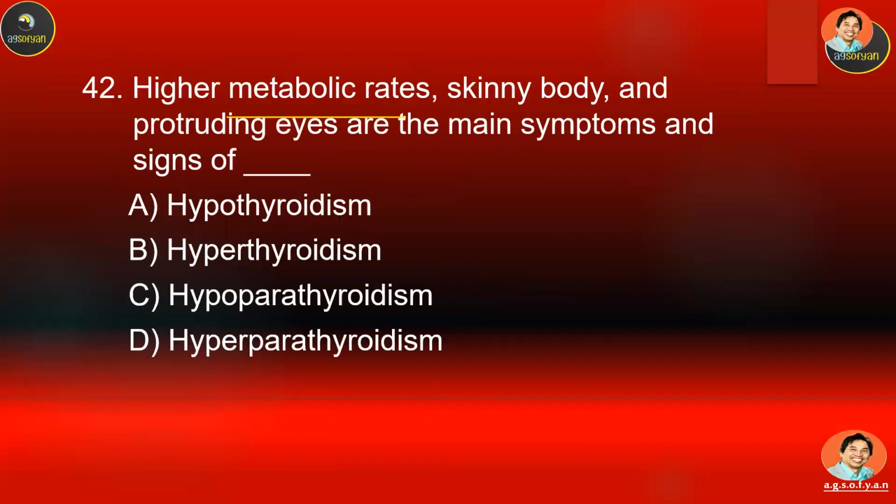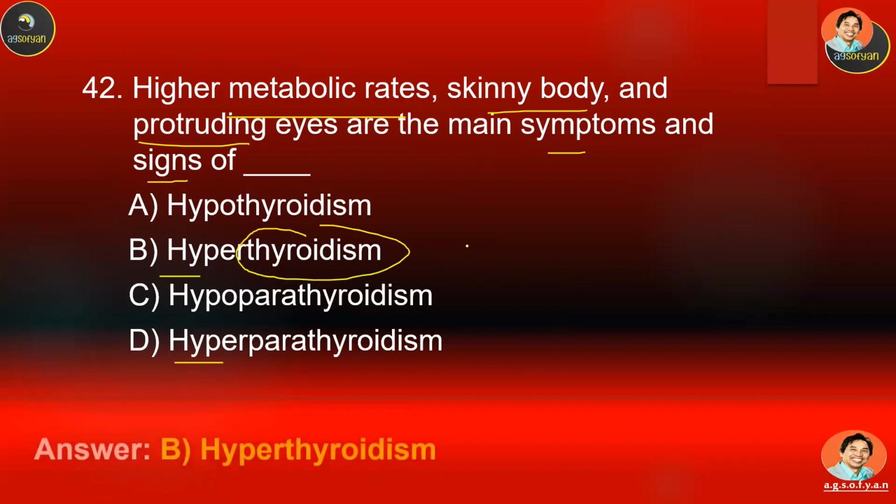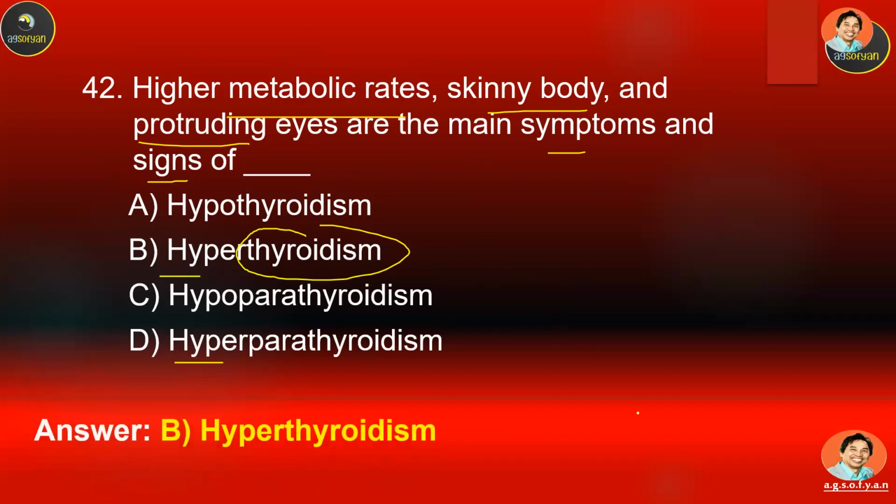Higher metabolic rate, skinny body, and protruding eyes are the main symptoms and signs of what? Again, this is memorization. You have to know the name of the disease and the type of endocrine disorder. A, B, C, or D. So this is hyper, but hyper what? Too much thyroid hormone. So this is hyperthyroidism.